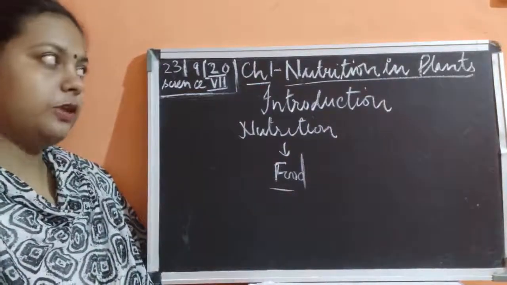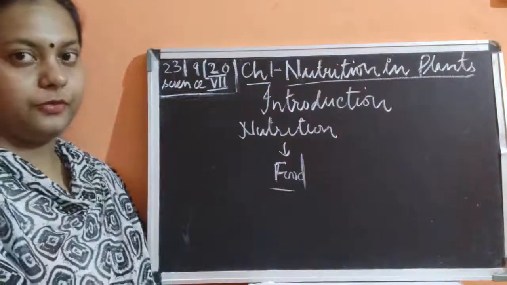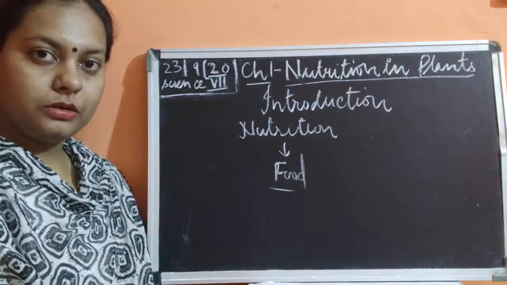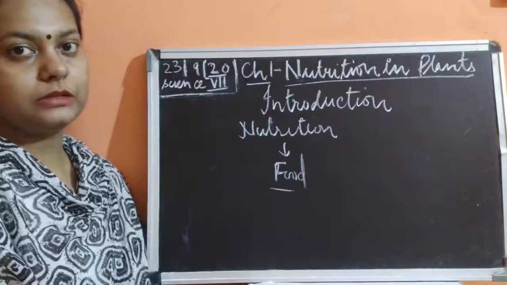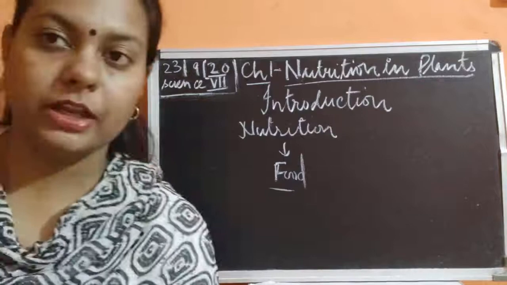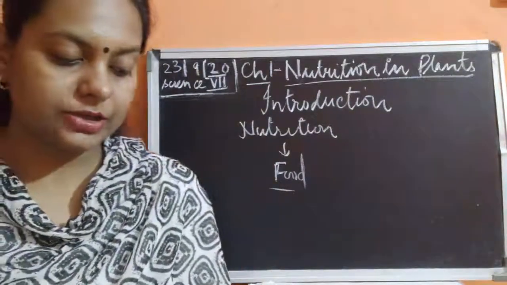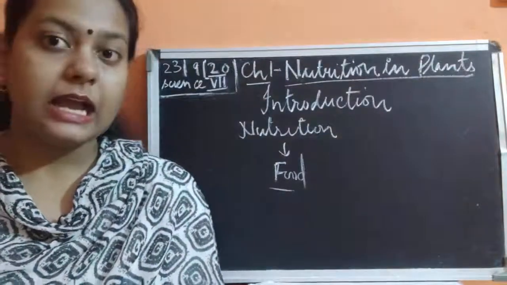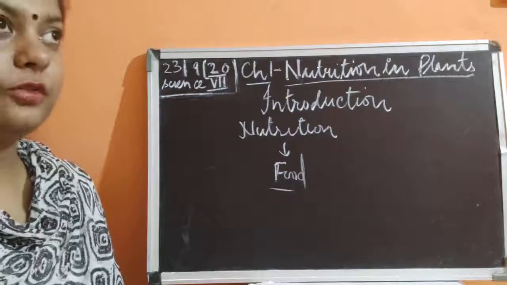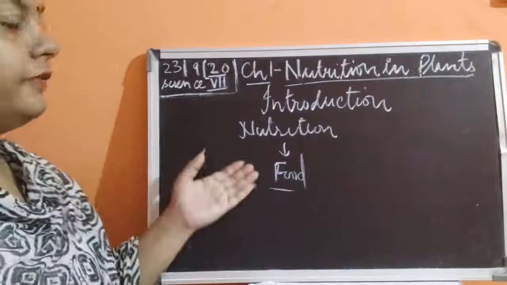Now here in this chapter we are only dealing with nutrition in plants: how the plants get their food, and whether plants prepare food for themselves or only give us food to eat. With all these questions, we'll move on to the first paragraph in your Science NCERT book. In class 6, you have learned that food is essential for all living organisms. The word nutrition is directly related with the word food. If we eat food, we will get nutrition.